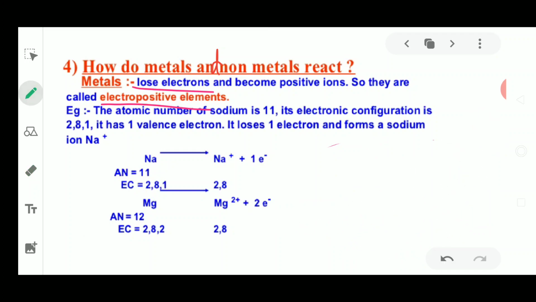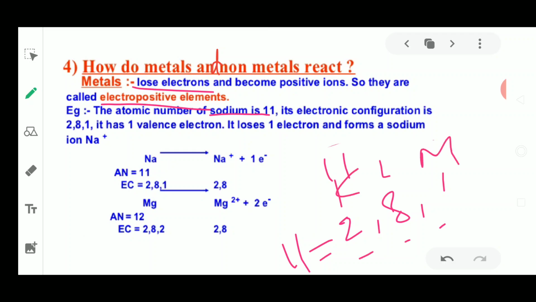Similarly, in this example, sodium is present, which has atomic number 11. If you show the electronic configuration, it becomes 2, 8 and 1, that is 8 plus 2 is 10, plus 1 is 11. This atomic number is electronically configured in this form: K, L and M shells will have 2, 8 and 1 electron respectively.